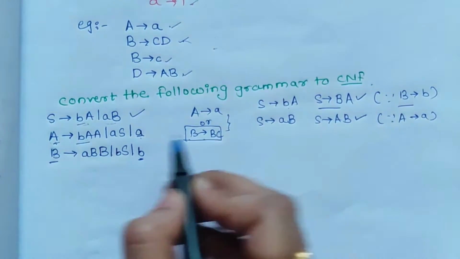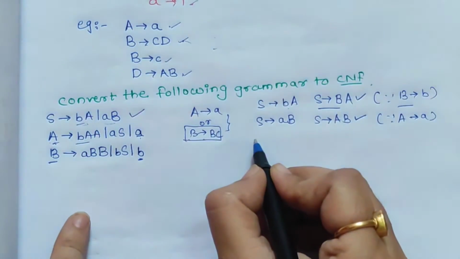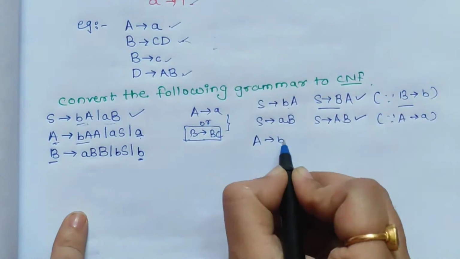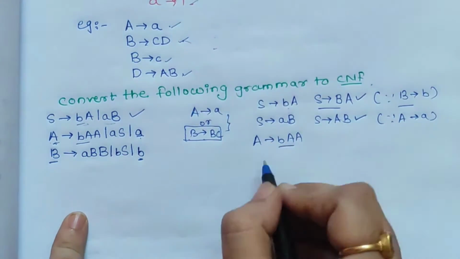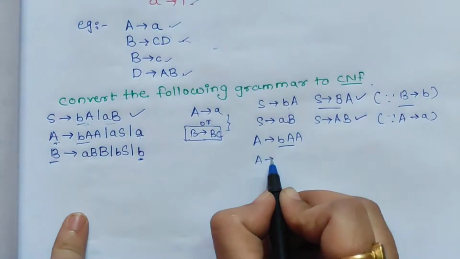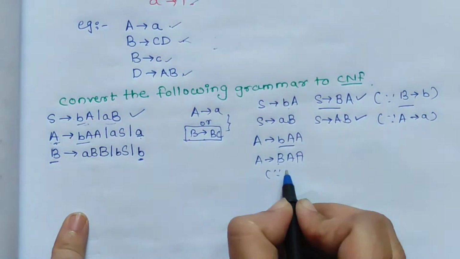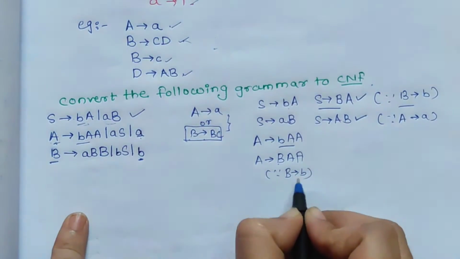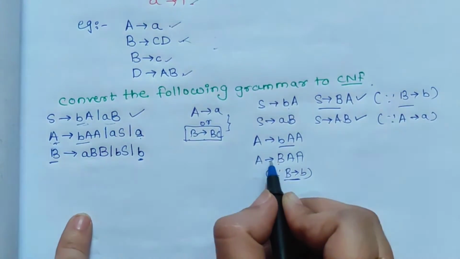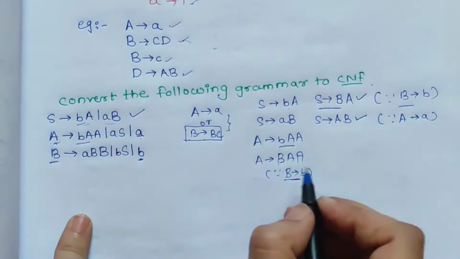Now we will discuss how to bring the second production, A gives baa. We can write this as A gives BAA, because we have the rule B gives b. Using this rule we can replace this small b with capital B.